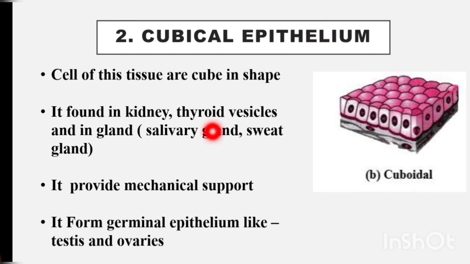So cuboidal epithelium means all the cells are cube shaped. It is present in kidney, thyroid gland and several other glands like salivary gland, sweat gland, etc. It gives mechanical support to our body. It will give a rigid support to our body. It is also present in the reproductive organs like testis and ovary.